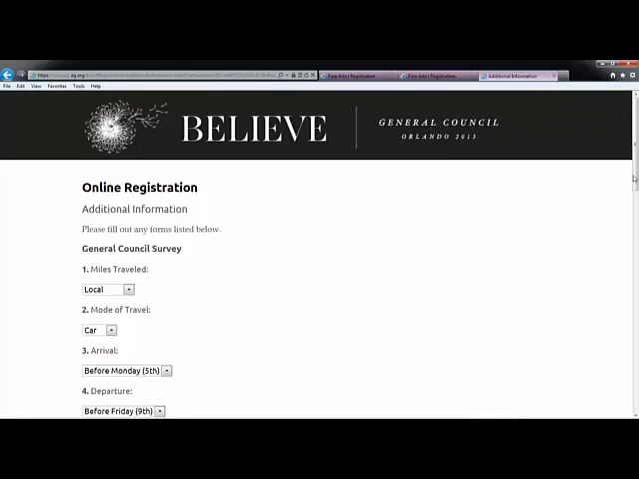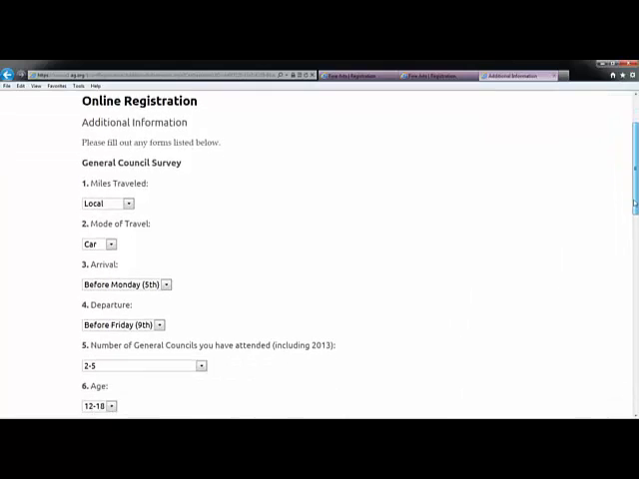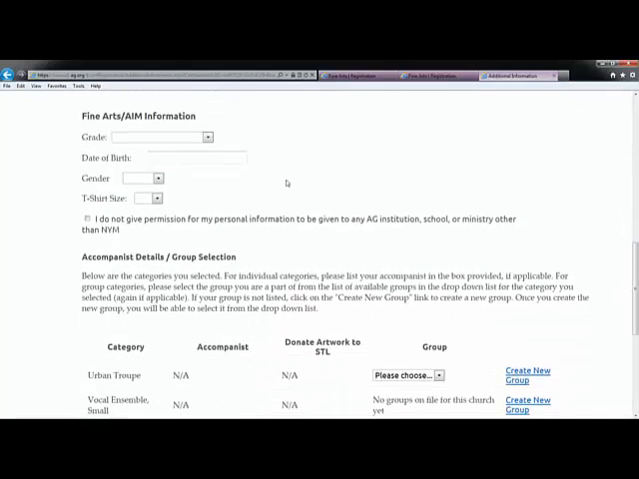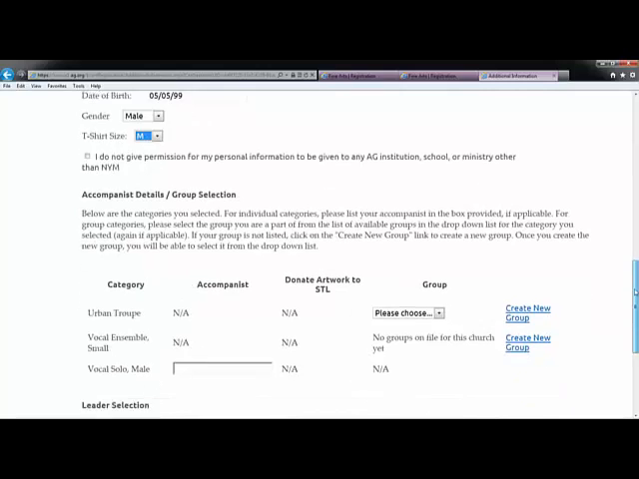You have now reached the Additional Information page. All of the information on this page is required. For the Fine Arts section, select the school grade. If the registrant is in college or out of school, for instance, if they are registering for Capitao or AIM, select Post-Secondary for the grade. Enter the birth date, gender, and t-shirt size. If you do not wish for any other school or ministry other than NYM to have your personal information, click the I do not give permission button.